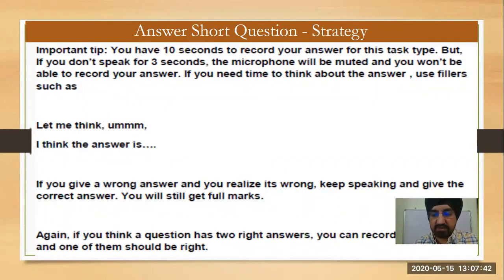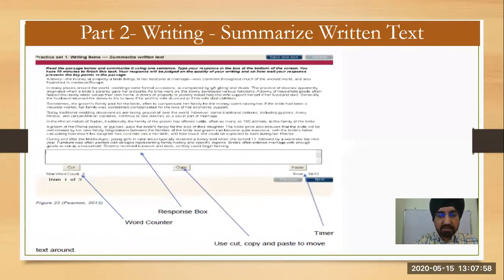And you can use some fillers in this. Suppose you said discussion rather than interview, and then you want to correct it. You can say, sorry, I want to correct it, or let me think, and you can speak whatever you remember.